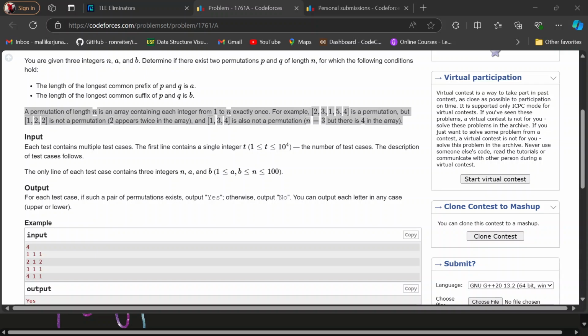Now, if the A value is 2 and the B value is 2, then here these two are the same and these two are the same. These two are also the same. Okay.